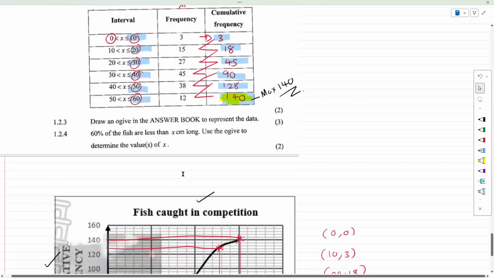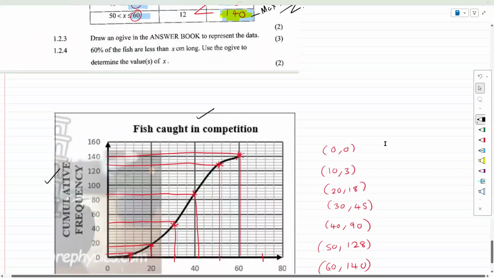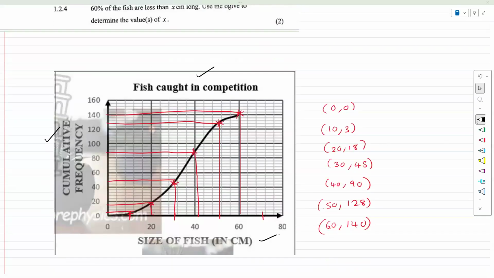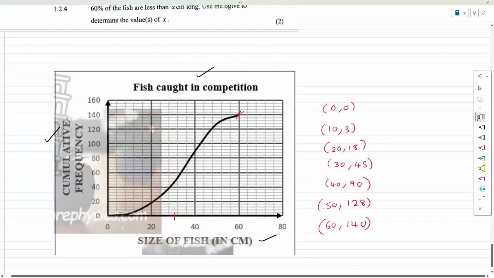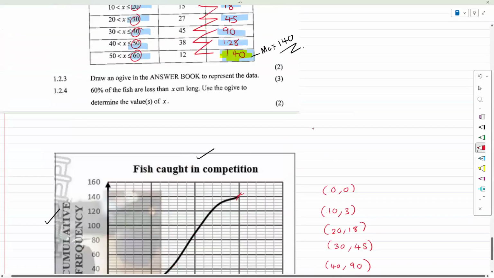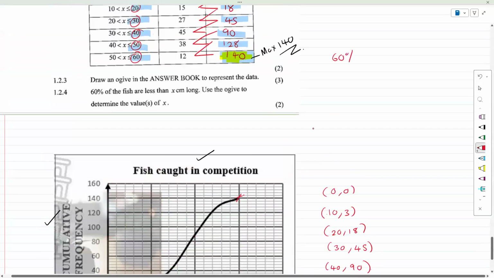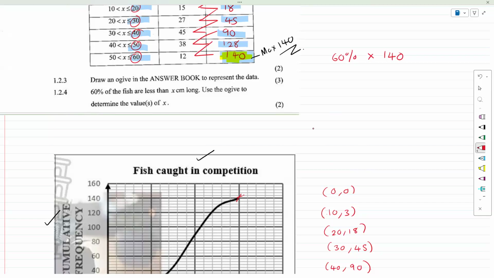And 60% of the fish are less than X centimeters long. Use the Ogive curve to determine the value of X. Okay, guys, again, 60% of the fish are less than X centimeters long. Use the Ogive curve to determine the value of X. So I'm going to remove all of my points because I did show you guys this. What I would do is take 60% of the total.